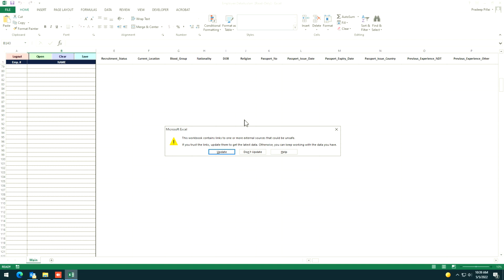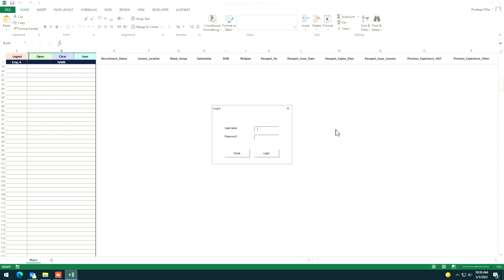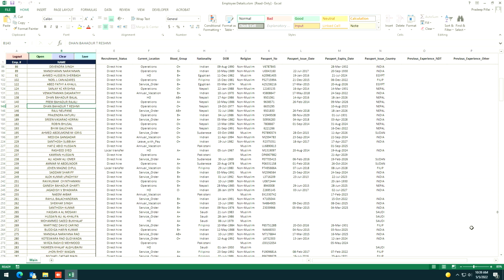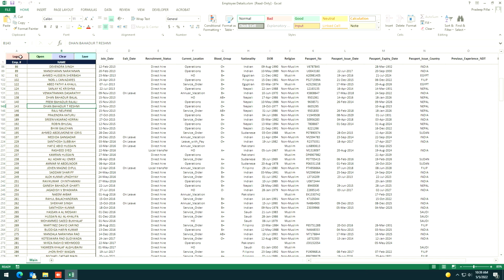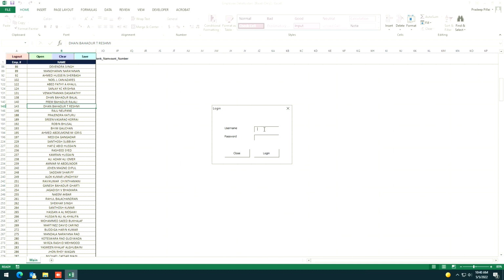If you get a pop-up window like this, just close it and ignore it. It is not necessary to press update, don't update, just ignore it. And here you can enter your own username and password. For example, again I use Pradeep. So this is admin related, and all admin related fields will be visible here, and Pradeep the admin will be updating it here. Okay, same way, I'll mention HR.